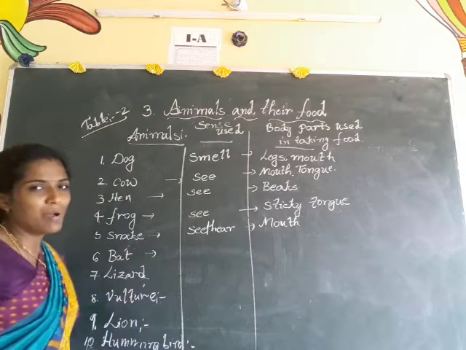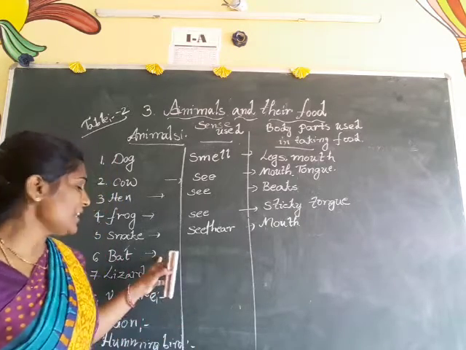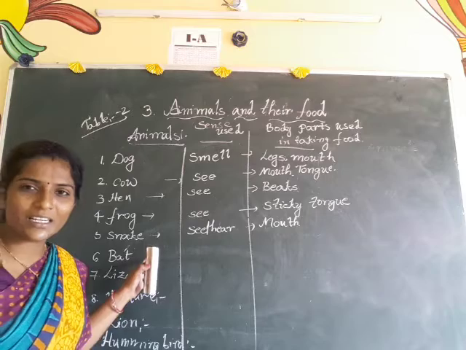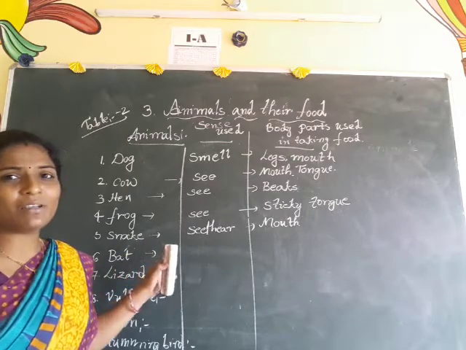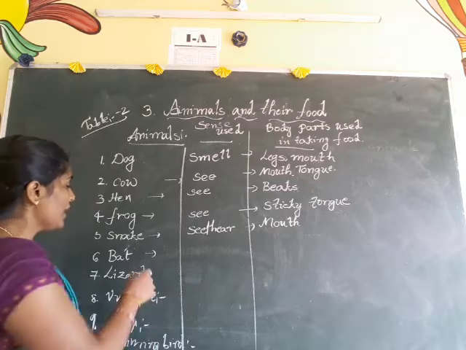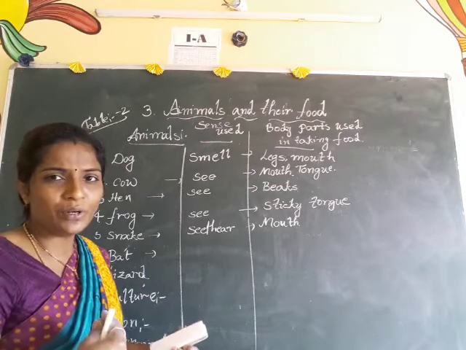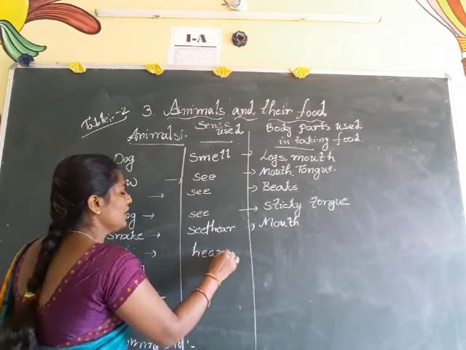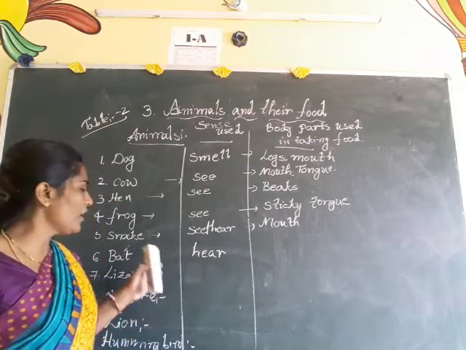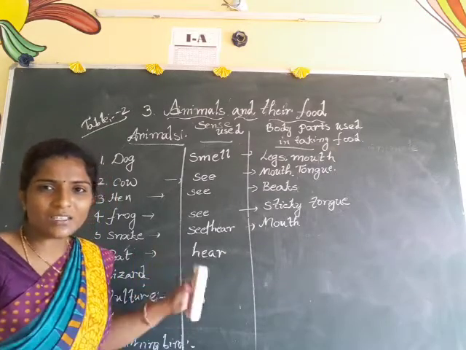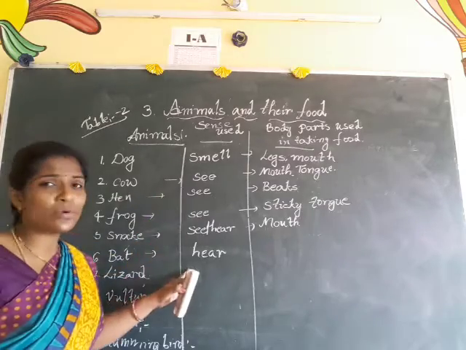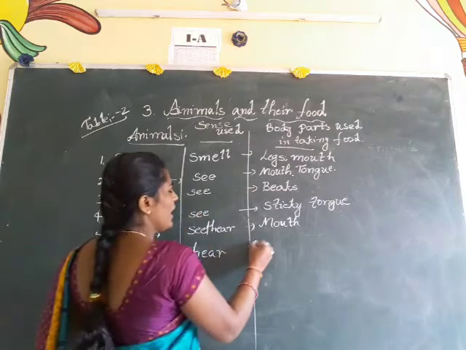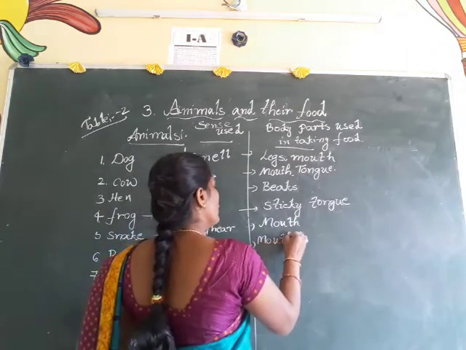And coming to the bat. The bat has one more special character, because it can't see in the daytime, but at night it can see very clearly. But in the morning, how can it find its food? Which sense organ is developed? That is hearing. By hearing only they can identify whether any animal or insect has come. Hearing sense is given by the ears. And how do they take the food? Of course, they also use their mouth only.